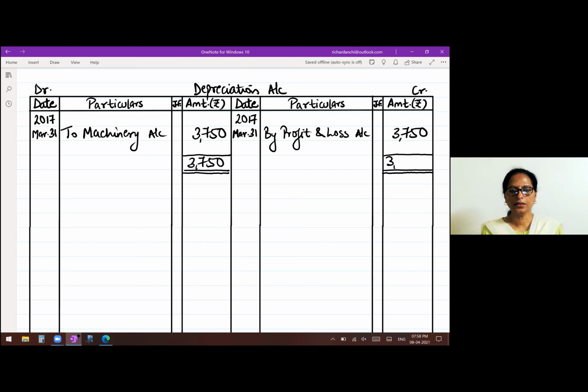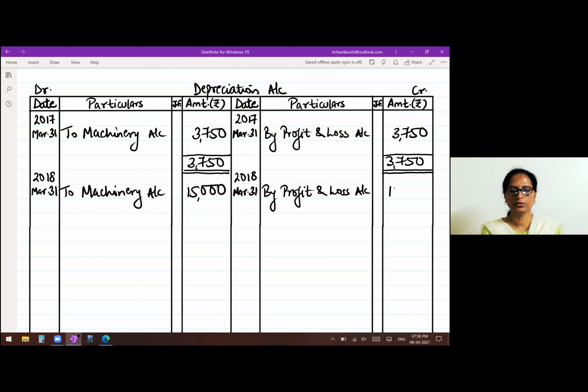Now second year, it is 2018 March 31st. Right, to machinery account, we had charged 15,000, so write 15,000. Transfer this to profit and loss account for 2018 on the credit side, March 31st by profit and loss account, 15,000. Close the account by taking the totals.